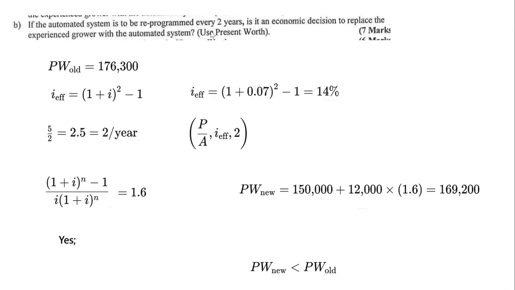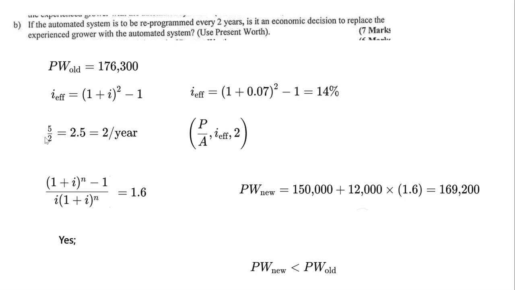But for the new system, first of all, we have to find the effective interest rate. The effective interest rate would be (1 + i) to the power of 2 minus 1. Why does this 2 come in? According to the question, it's going to be reprogrammed every 2 years. So i effective is (1 + i)^2 minus 1, where 2 comes from every 2 years. What is i effective? (1 + 0.07)^2 minus 1, which is 14%.